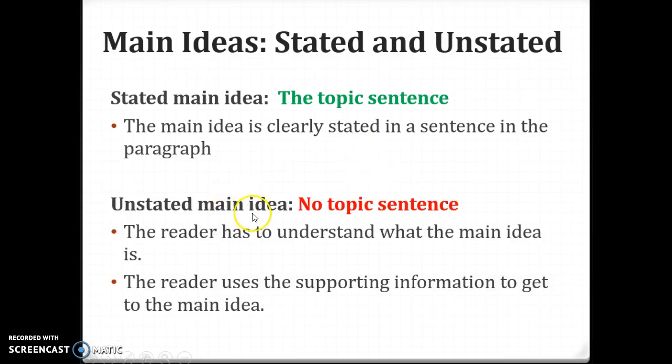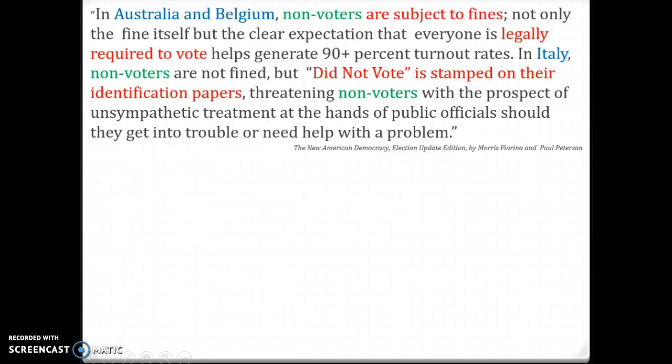However, in an unstated main idea, there isn't a topic sentence. And that means that you, the reader, have to understand what the main idea is from the information in the paragraph. Those supporting ideas that are there help you get the main idea. Let's take a look at an example.